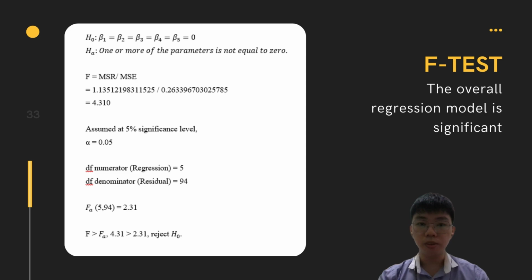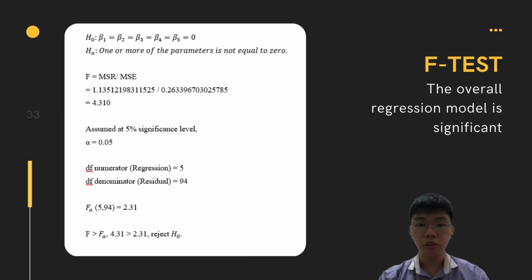We set the null hypothesis to be every parameter from beta 1 to beta 5 equal to 0, while the alternative hypothesis is against it. For the test statistic, we can get the value by dividing the mean sum of squares of regression by the mean sum of squares of errors, and the value is 4.310 to 3 decimal places.